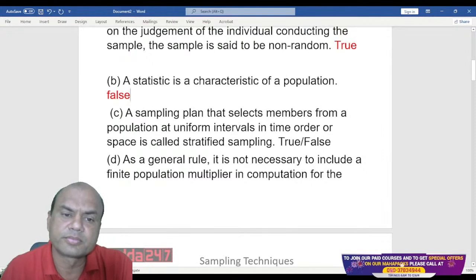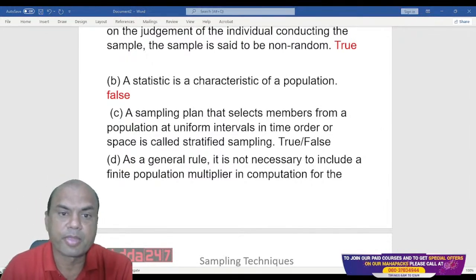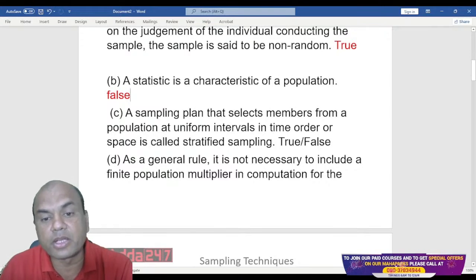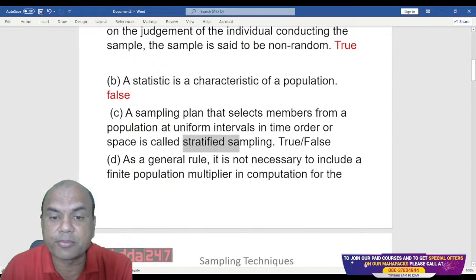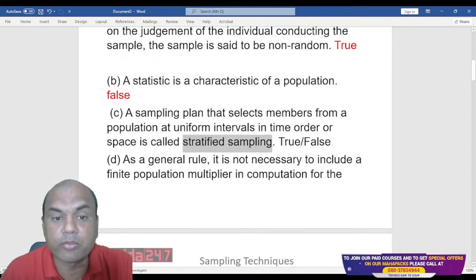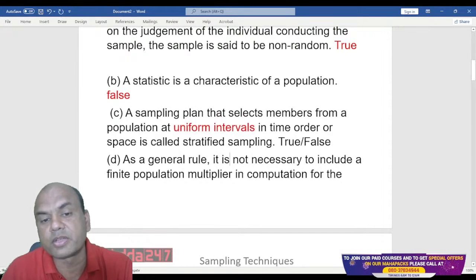A sampling plan that selects members from a population at uniform intervals in time order or space is called as stratified sampling. So sampling plan that selects members from a population, so at uniform intervals, this is an important word over here, uniform intervals.